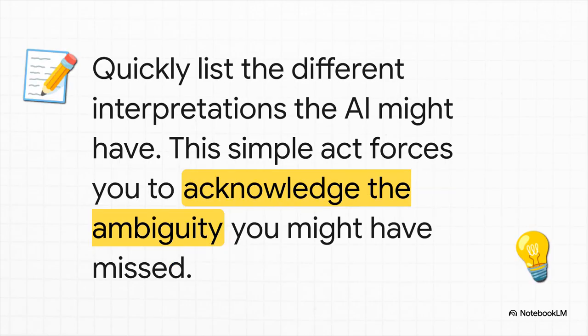Step 2 is to brainstorm. Now, once you spot that word, just quickly, mentally list out the other meanings. So if you write "character," think, okay, a fictional person in a story, or a letter like the letter A. This super simple act forces you to see the hidden ambiguity that you probably would have otherwise completely missed.